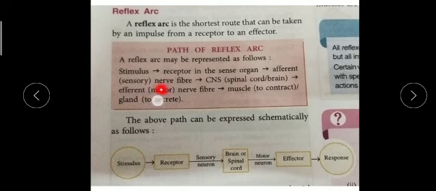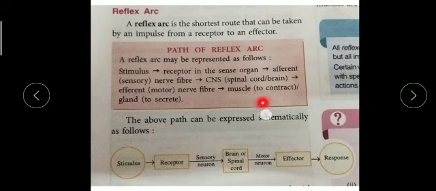Now the afferent nerve fiber: the sensory one we call afferent in biological terms. Then CNS, the central nervous system, which forms the spinal cord and brain. These two are the main components of the CNS. Then the efferent is a motor nerve, then the muscle; this effector is our muscles.